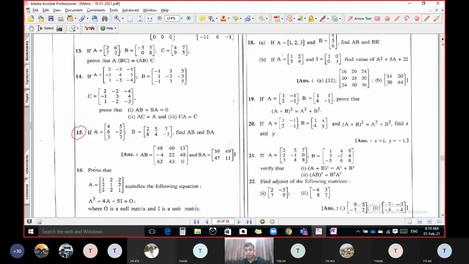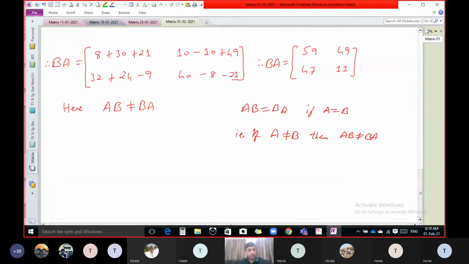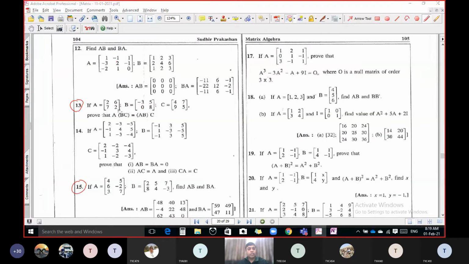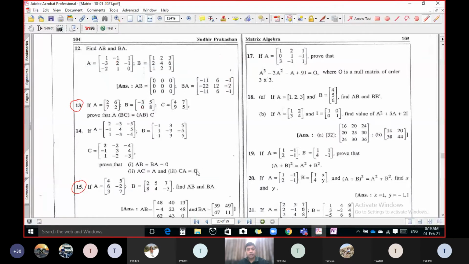Okay, let us take one more example. Let us do this question number. A is given, B is given, C is given. A is 2 6 7 2. B is -3 5 0 8.